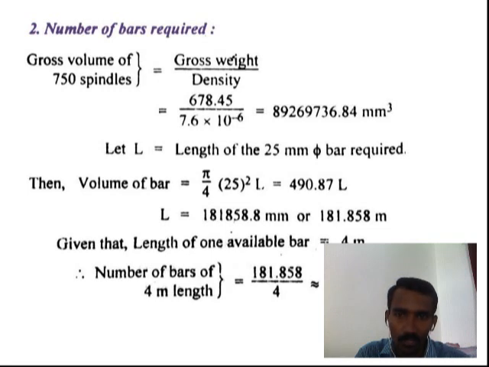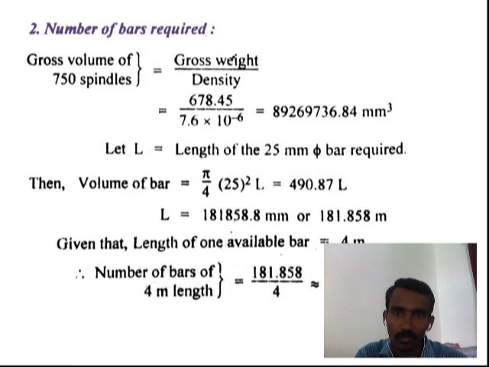Volume equals area into length of the bar. Volume means pi by 4 into diameter square into length of bar. Finally, volume equals 190.8. We already found the gross volume.